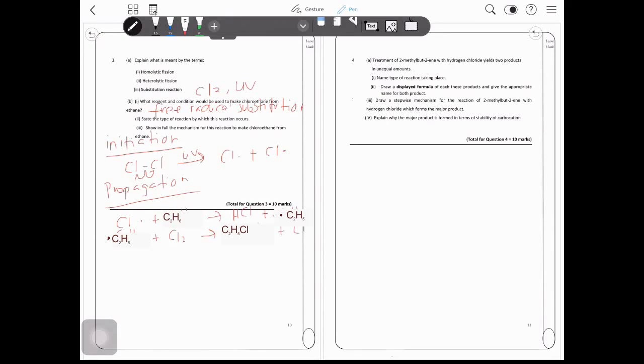And another chlorine radical. So this reaction will continue until the termination step, where the possibility is all of the radicals will collide with one another. For example, the chlorine radical will collide with another chlorine radical to form a chlorine molecule, or we have an ethyl radical colliding with a chlorine radical to form chloroethane, or we have an ethyl radical colliding with another ethyl radical to form butane.